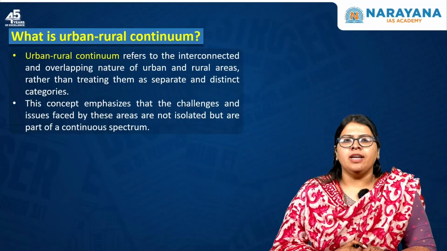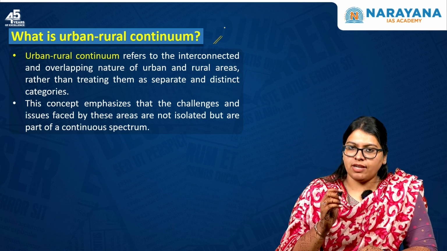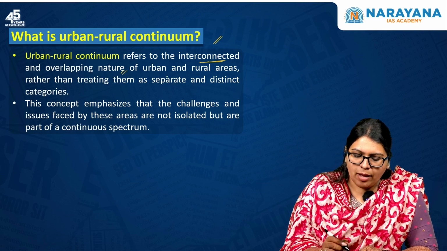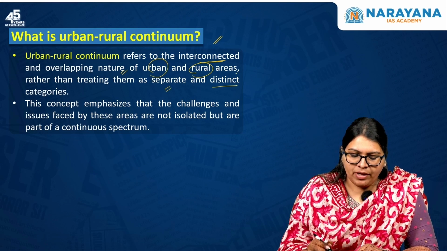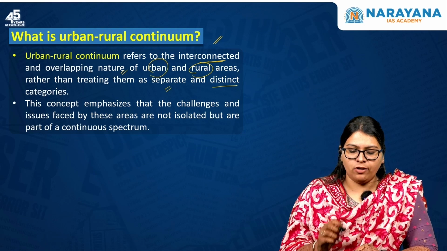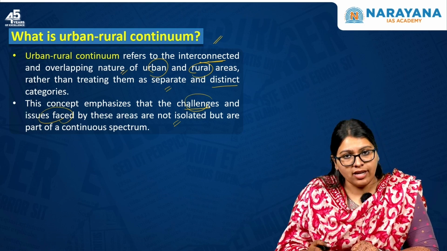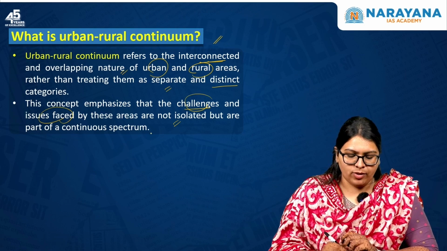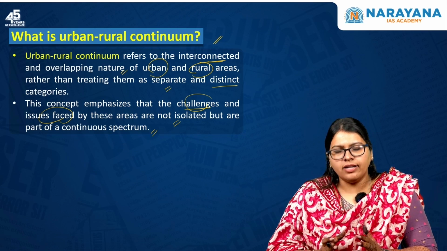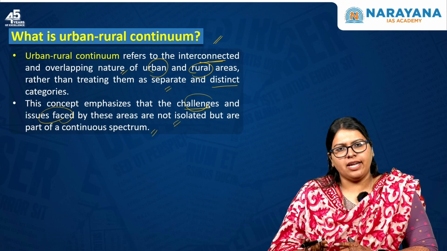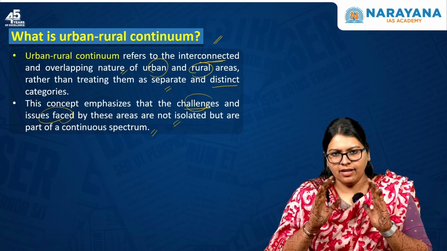Now moving forward, let us understand what the urban-rural continuum is. This refers to the interconnected and overlapping nature of urban and rural areas rather than treating them as separate and distinct categories. This concept emphasizes that the challenges and issues faced by these areas are not isolated but are part of a continuous spectrum. Any challenges that occur in these areas should not be treated in silos, such as urban and rural separately. Rather, we need to understand that it is a continuum.